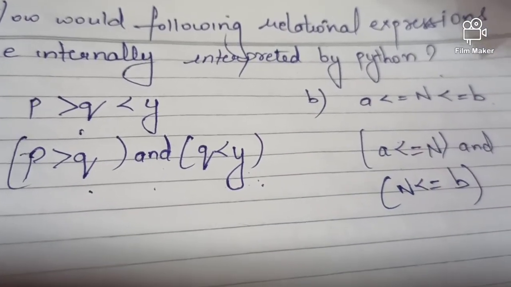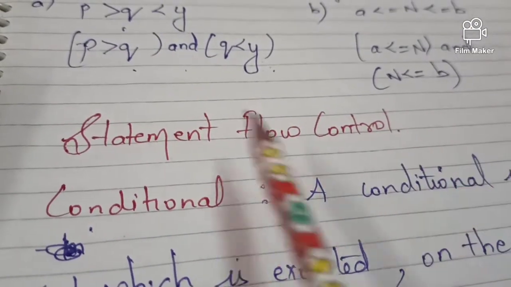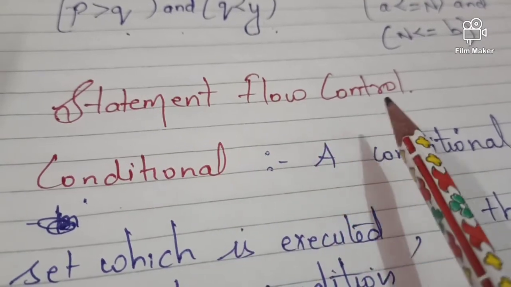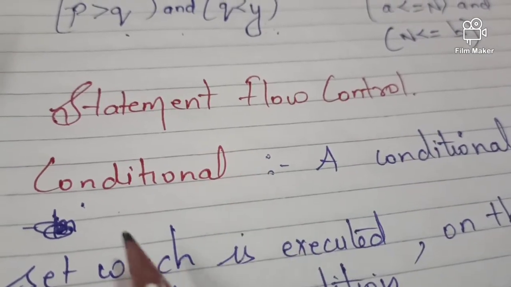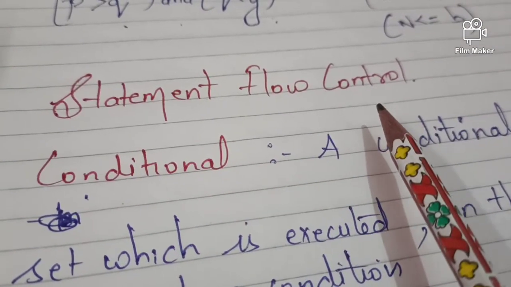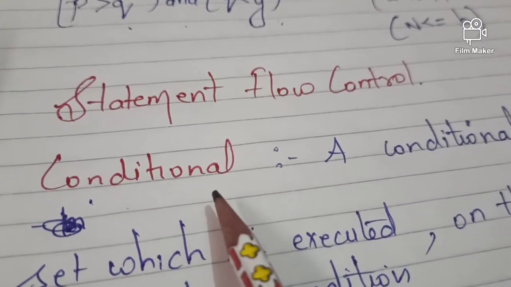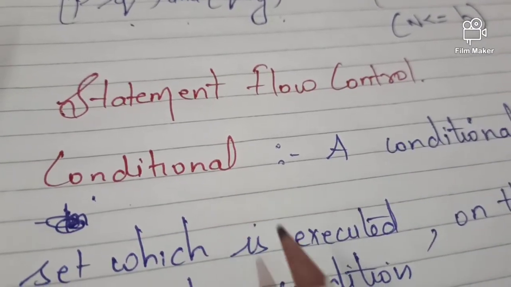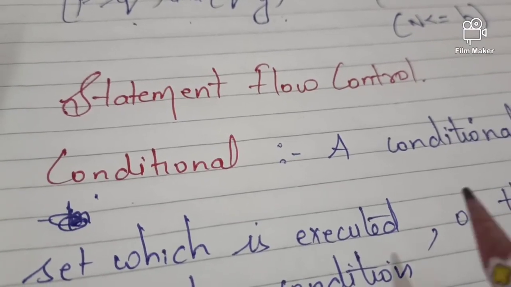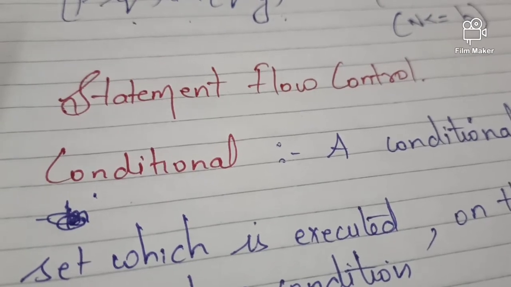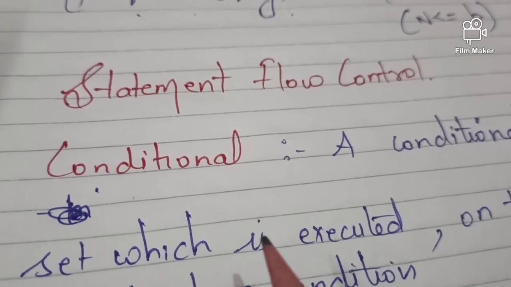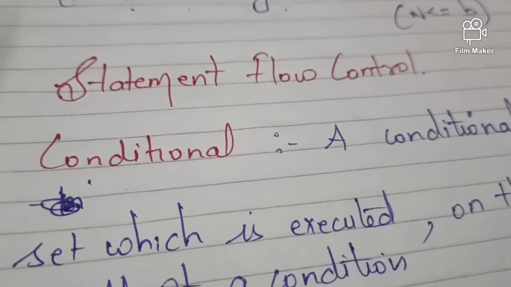Yes, so this is all about the expressions and the few examples that we have discussed. Now come to another topic, that is statement flow control. I think you all have learned about some conditional statements. You all know about looping, which we are going to discuss in this particular topic. Okay, so the first one, what is conditional? Conditional means we put some condition in our program, so that if the condition is true, whatever content we have given in that condition will be executed. But if the condition is false, then that content will not be executed and it comes out from that particular condition.